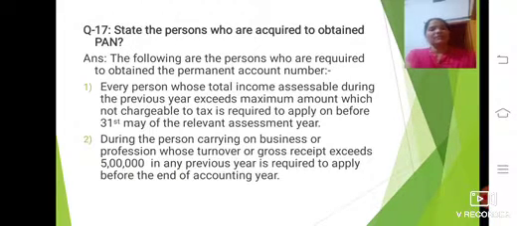If a person is running a business or profession and the gross receipt is not exceeding 5 lakh, it is fine. If it exceeds 5 lakh in the previous year, he must apply for the PAN before the end of the accounting year.